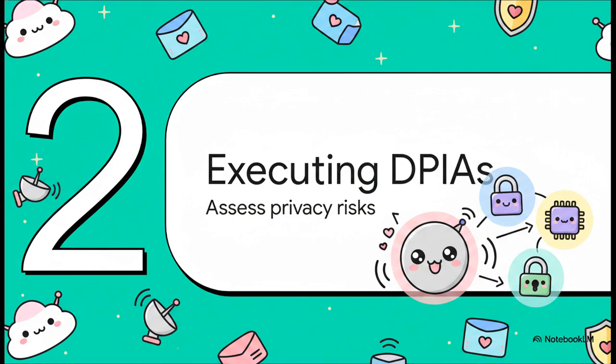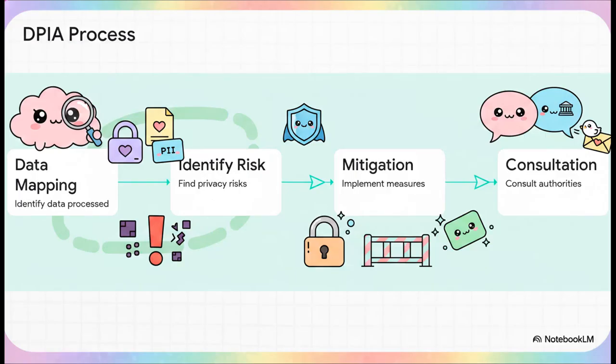Moving on to our second pillar, executing DPIAs. Now, if privacy by design is the underlying philosophy, the Data Protection Impact Assessment, or DPIA, is essentially your ultimate risk mapping radar. Let's see how this builds a highly procedural safety net through 4 clear steps. Step 1 is data mapping. Here you identify exactly what types of data your AI is processing, keeping a really close eye on sensitive, personally identifiable info.